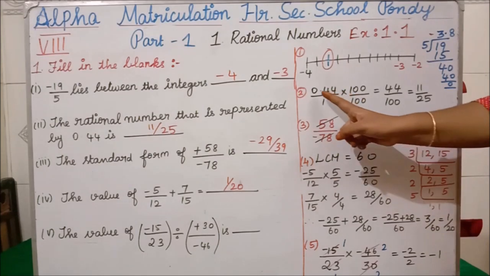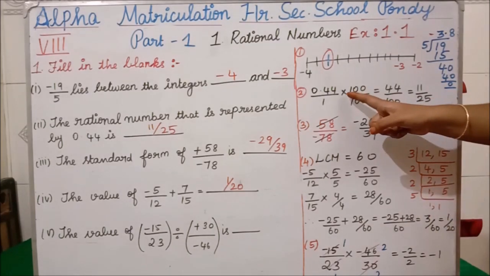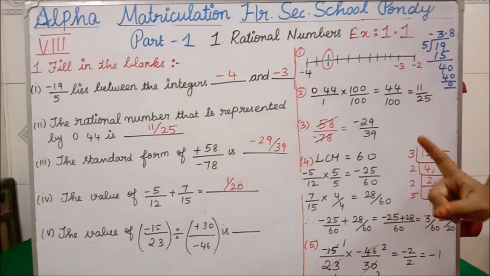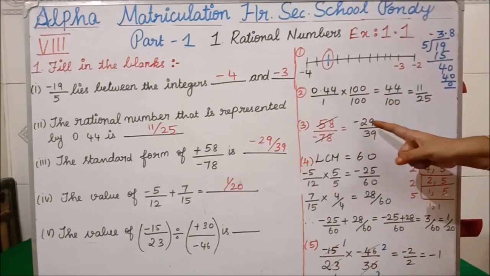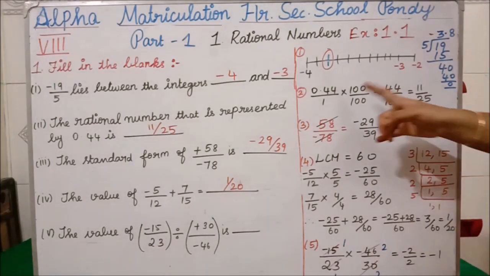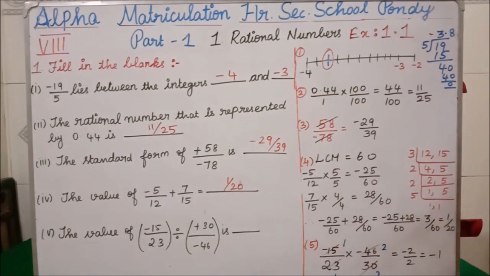Here, after the decimal, how many numbers are we having? We are having 2 numbers. So with 2 numbers, you have to multiply both numerator and denominator by 100. Suppose the question has only 1 number after the decimal, you have to multiply by 10 and 10. After the decimal 3 numbers, you multiply by 1000 and 1000. According to the numbers after the decimal, you make it 10 or 100 or 1000. Now since we have only 2 numbers after the decimal, we take 100 by 100.